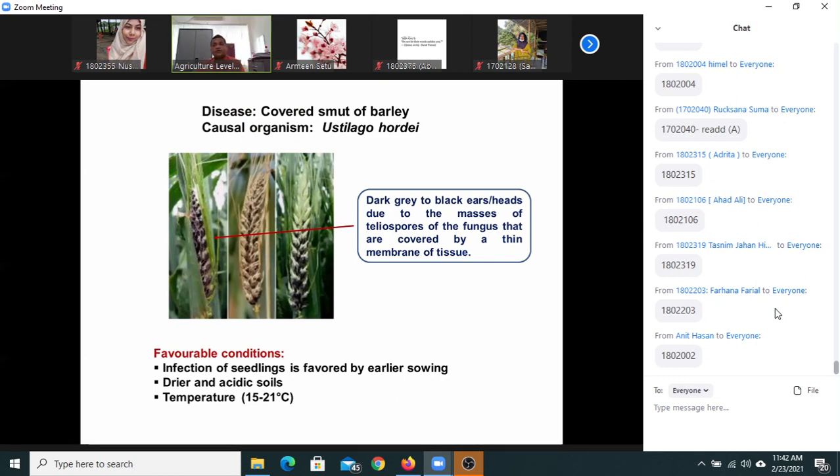The last one, wheat is done. So barley, only one disease. We just explain it very briefly. It's not so important, but sometimes in the exam you can see it in a short note. For example, covered smut of barley.